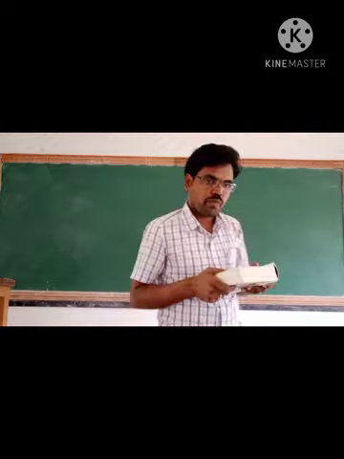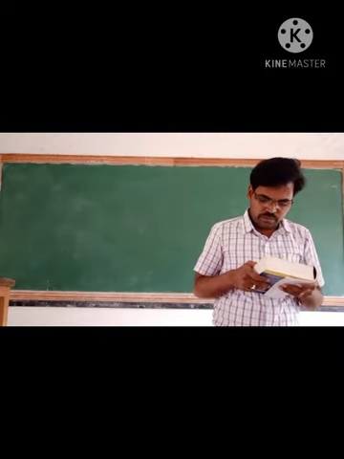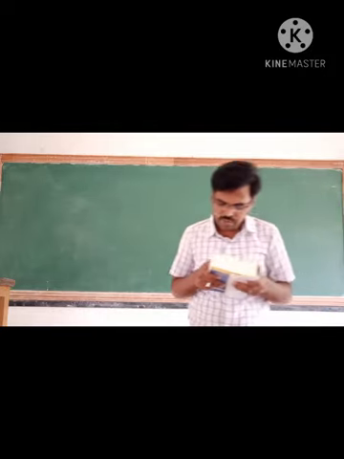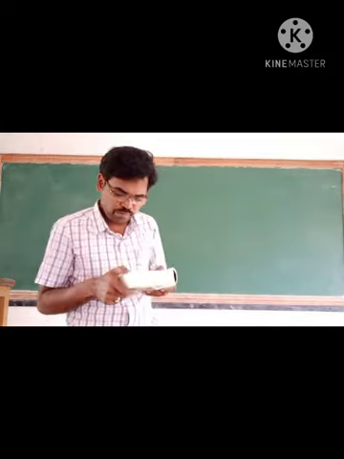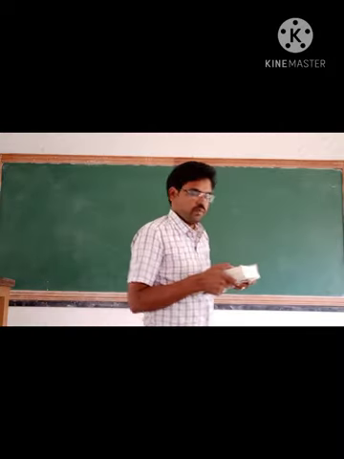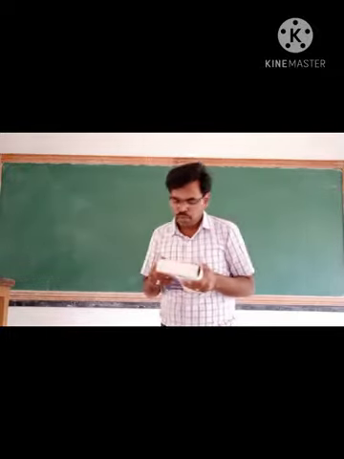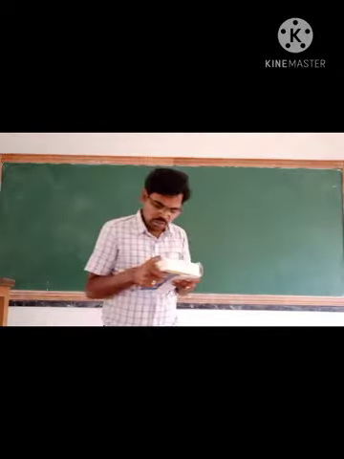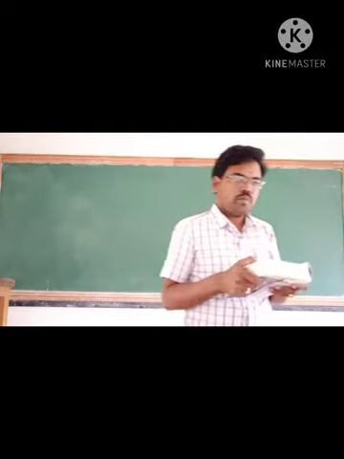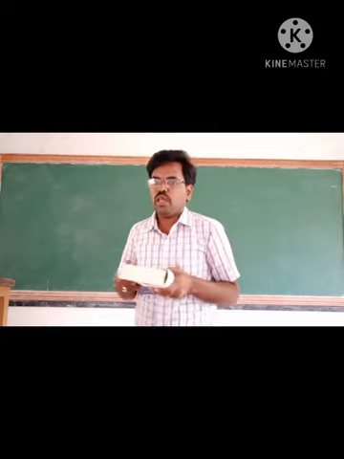Next, wages: product A 7,000, product B 4,000, product C 4,000, and the total 15,000.